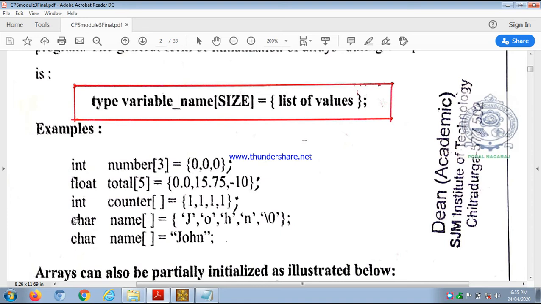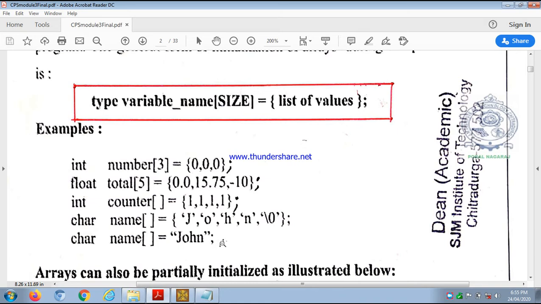Here also, see, the same thing we can rewrite. This is called character initialization. Then the same thing we can also write as char name, within square brackets no size, is equal to John, which we have written within double inverted commas. So whatever is written within double inverted commas is called a string. So here John is a string. Terminated by semicolon.